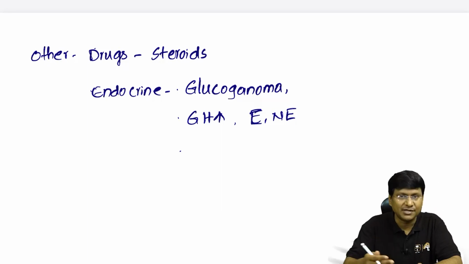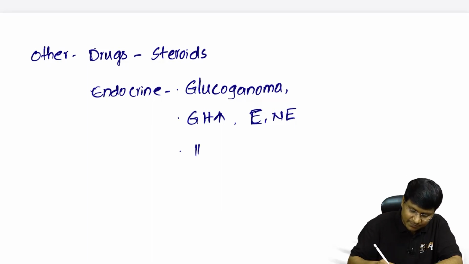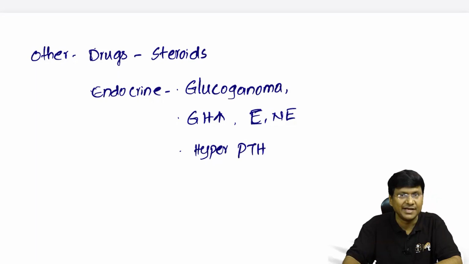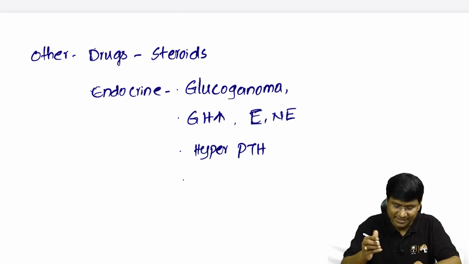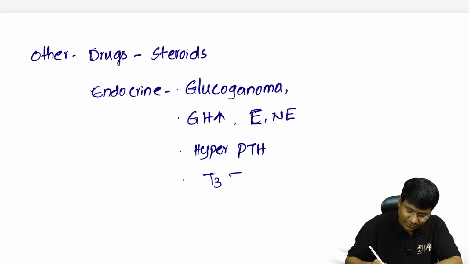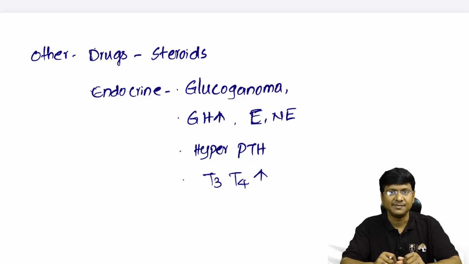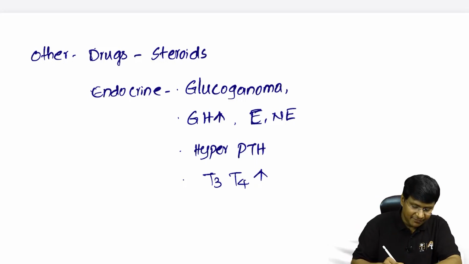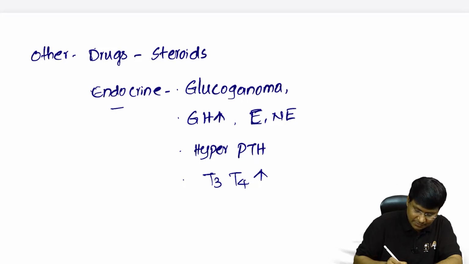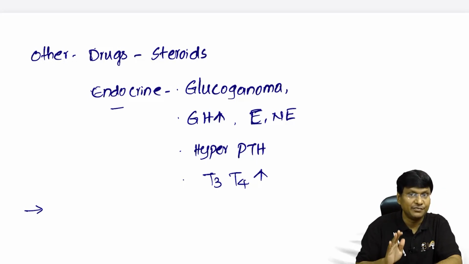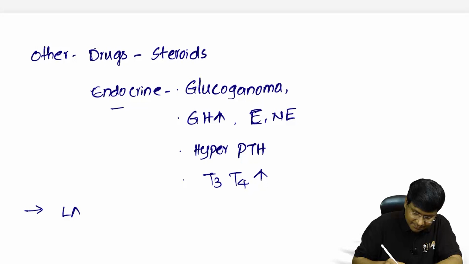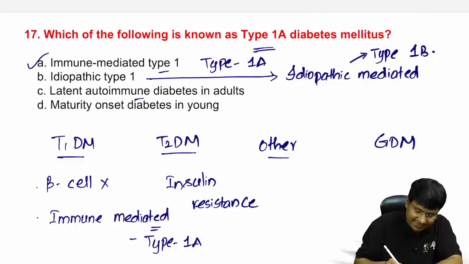And the next important condition is in patients with hyperparathyroidism, there can be increase in the glucose levels, and there can also be increase in glucose levels in patients with hyperthyroidism. So these are the endocrine conditions which will be causing the hyperglycemia, right? Now, apart from this, we have LADA, right? Your third option is your LADA, that is latent autoimmune diabetes of adults.